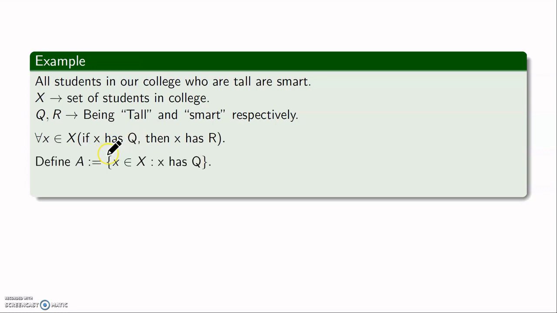Define a set A which consists of all the students in the college who have property Q, that means they are tall, and I can rewrite this statement as for all x in A, x has property R. So even if you have a statement of this type, it generally reduces to a statement of type 1, as I have shown in the previous slide.